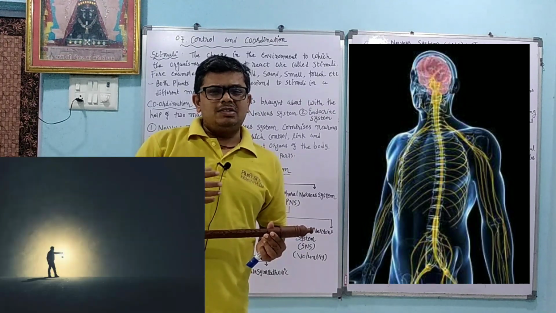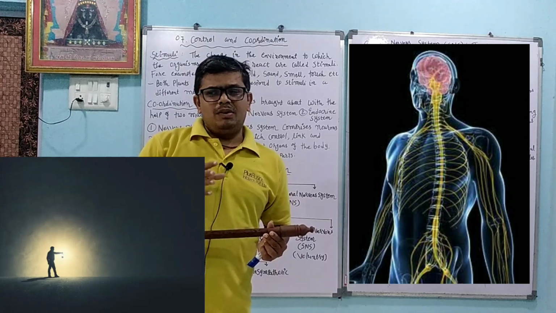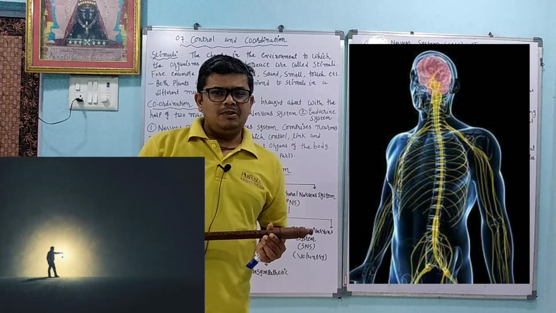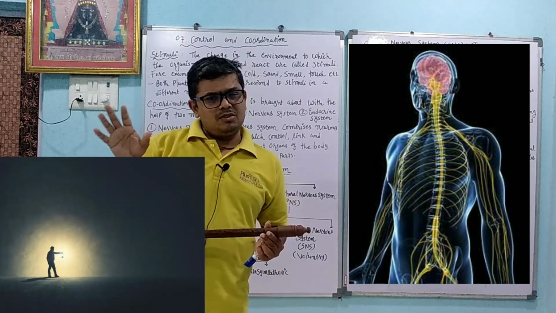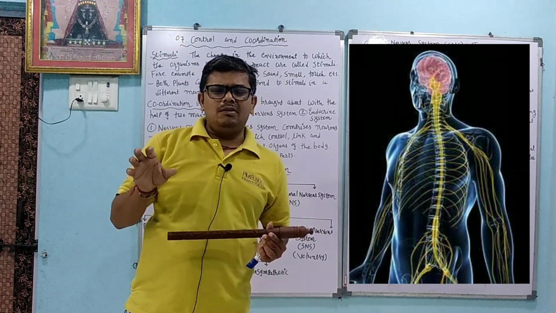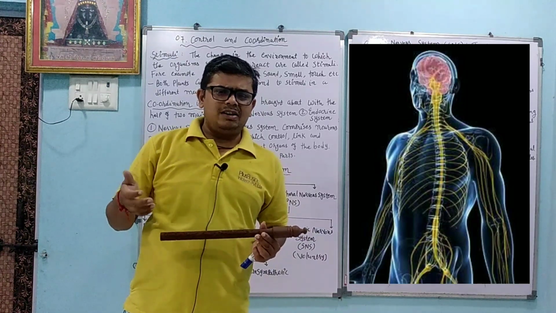In the same way, animals also respond in a different way. Whenever we are walking, we try to walk in areas where light is there, or we want to walk in a place where the temperature is lower and heat is not there. So every animal and plant responds to stimuli in its own way.